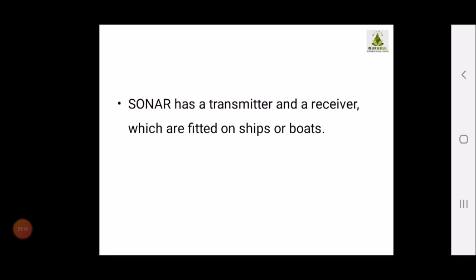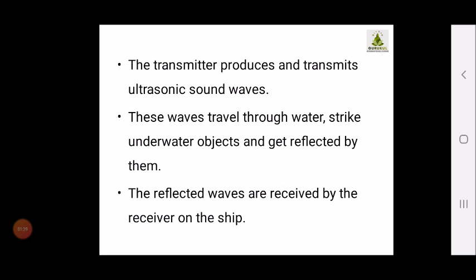Now, sonar has a transmitter and a receiver, as I discussed in the previous slide, which are fitted on ships or boats. The transmitter produces and transmits the ultrasonic sound waves. The waves travel through the water, strike underwater objects and get reflected back by them.